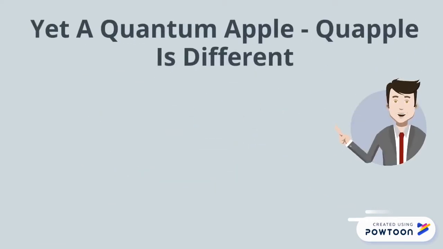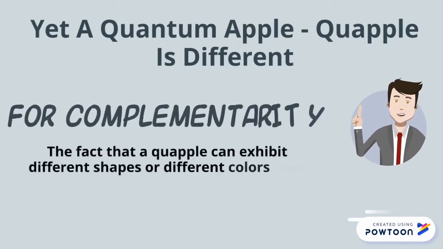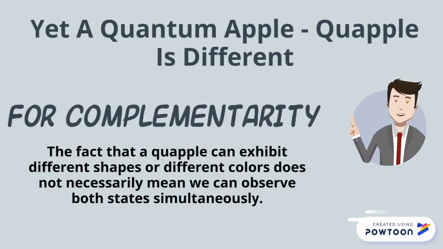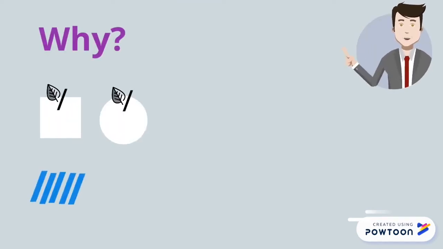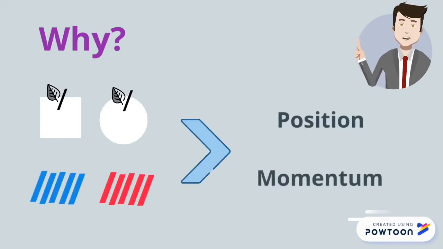Yet, for a quantum apple, a quapple perhaps, the situation is different. The fact that a quapple can exhibit different shapes or different colors does not necessarily mean we can observe both aspects simultaneously. Why, you may ask? To understand, let's take a different example. Physical objects can be expressed as both waves and particles, which we'll use for our example.